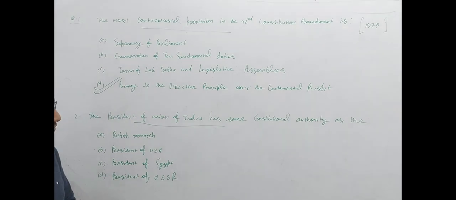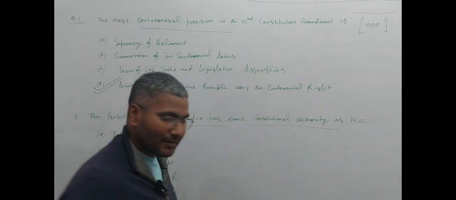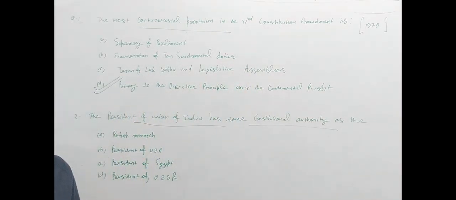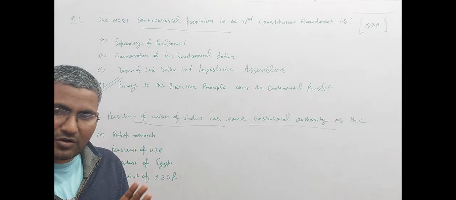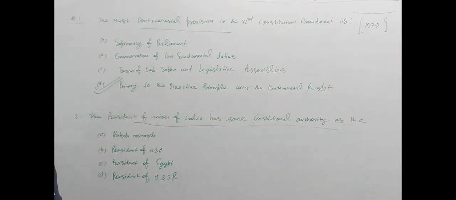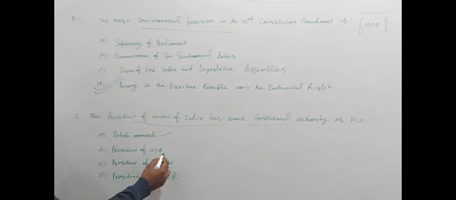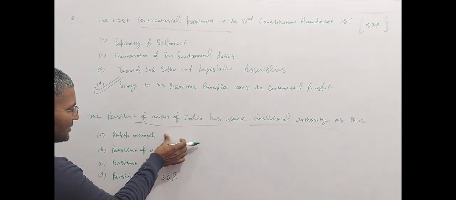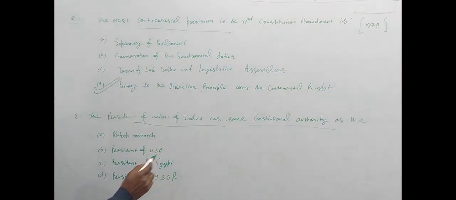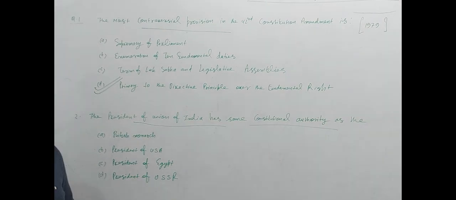The President of the Union of India has some constitutional authority as the British monarch, President of USA, President of Egypt, President of USSR.